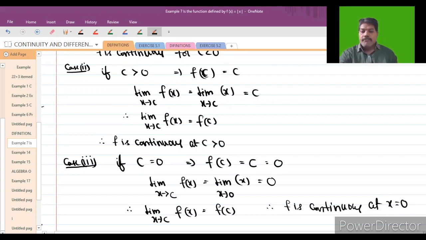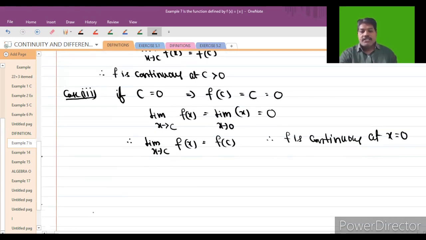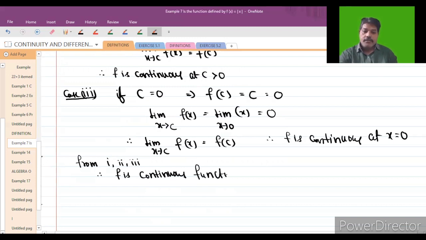So therefore the function is continuous for c less than 0, c greater than 0, and c equal to 0. Then we can say that f is continuous from 1 to 3. So from 1 to 3, f is a continuous function.